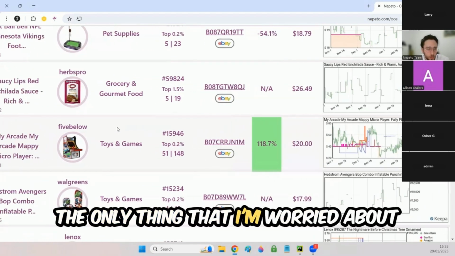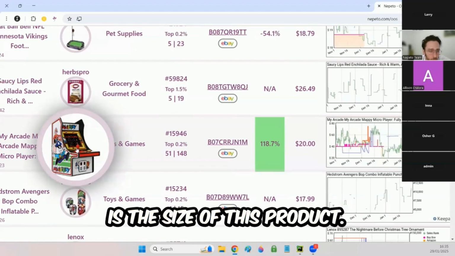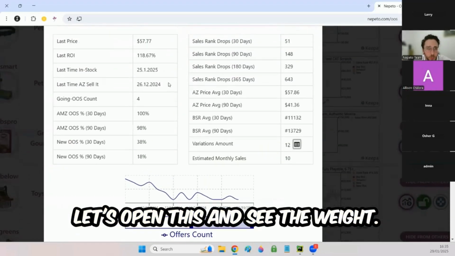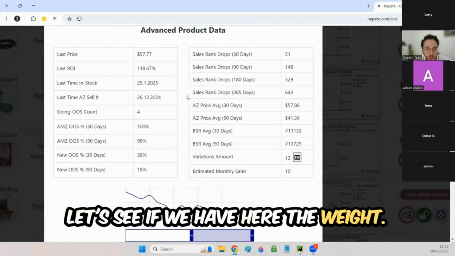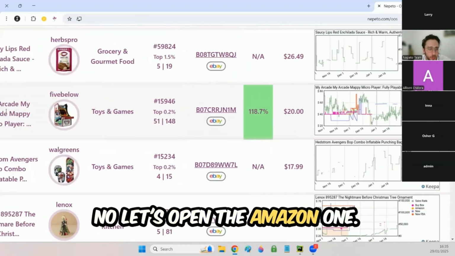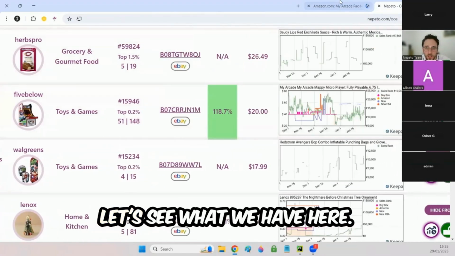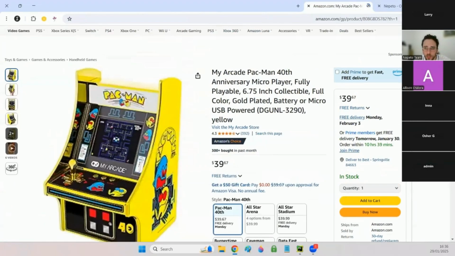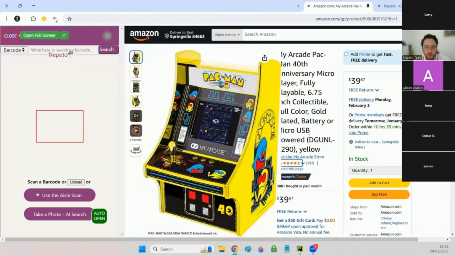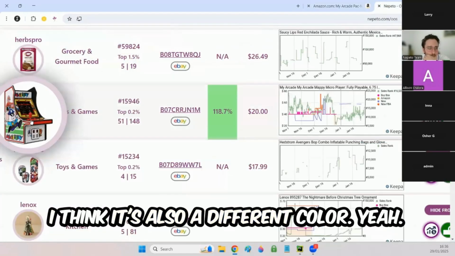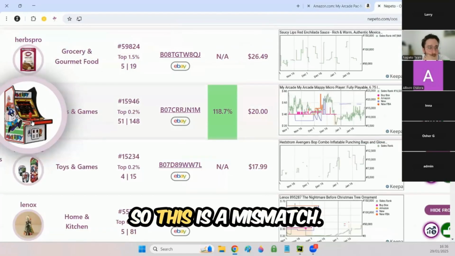The only thing that I'm worried about is the size of this product. I don't know if it's big or small. Let's open this and see the weight. Let's see if we have the weight here. No. Let's open the Amazon one. Let's see what we have here. I think it's also a different color. Yeah, so this is a mismatch.